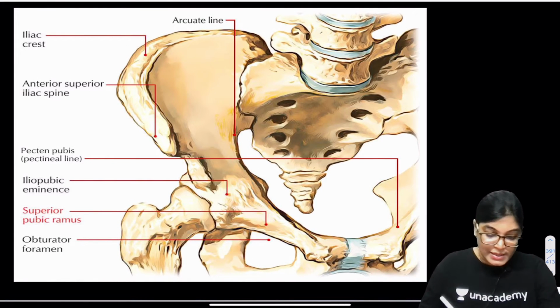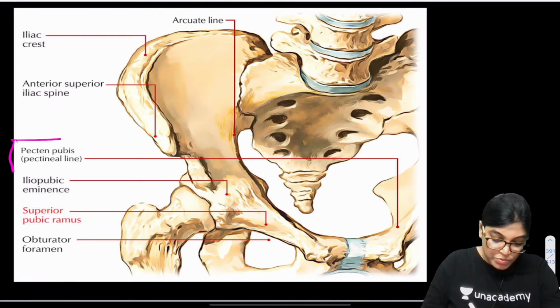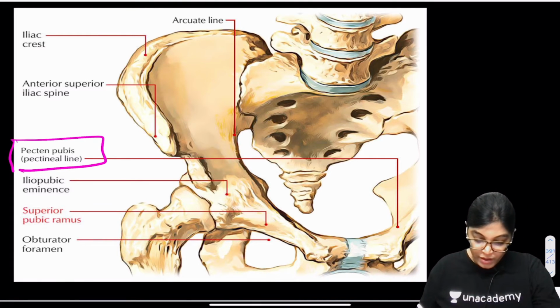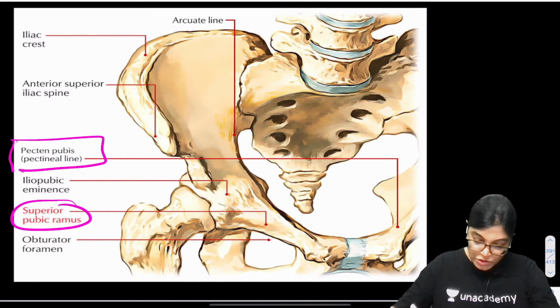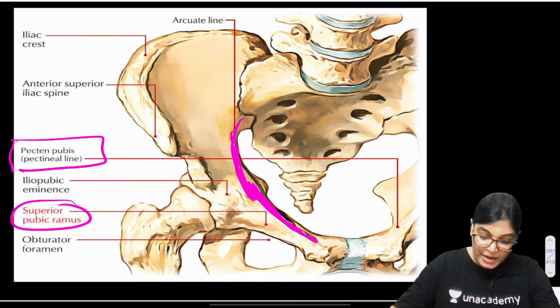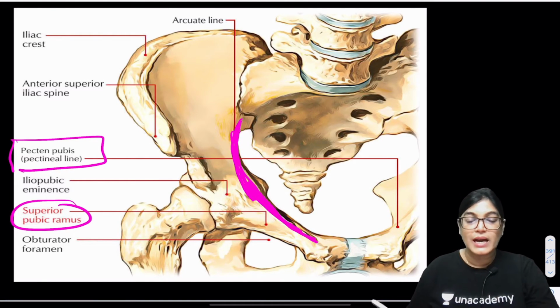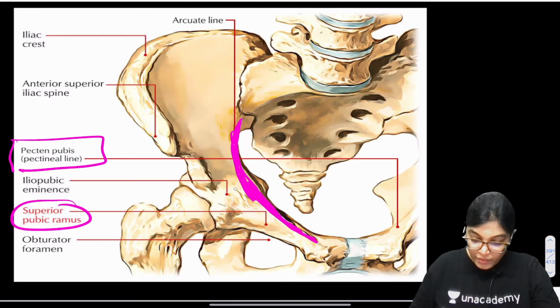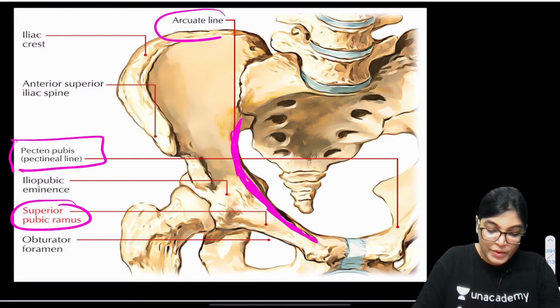So what you can see, this is the pecten pubis or pectineal line. And you can see here, this is the superior ramus. From the superior aspect of the superior ramus, a line is extending, which is called pecten pubis, and from here it continues, as you can see in the diagram, which I am showing with the darker pink color. It is continuing here, and this continuation is with the arcuate line.